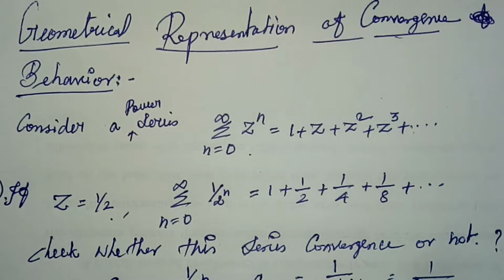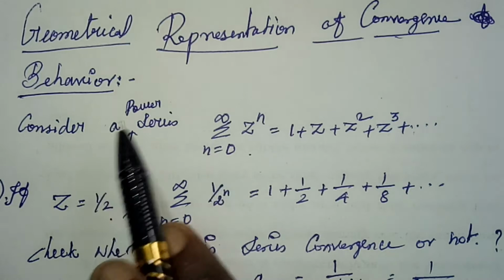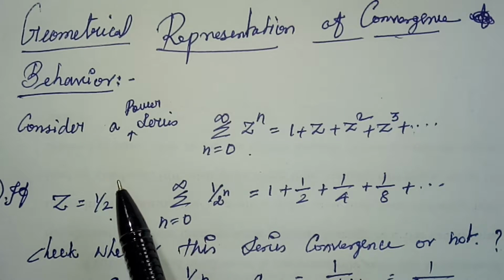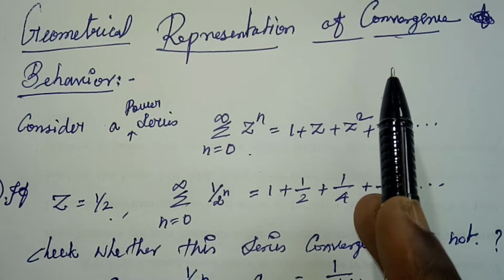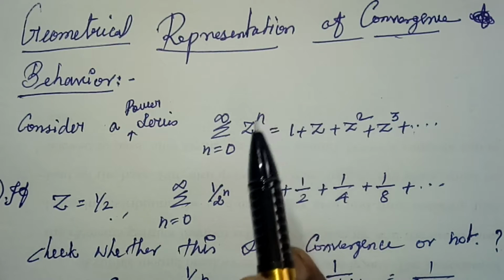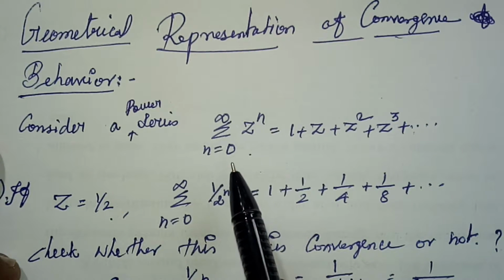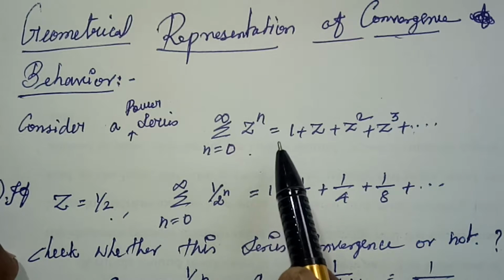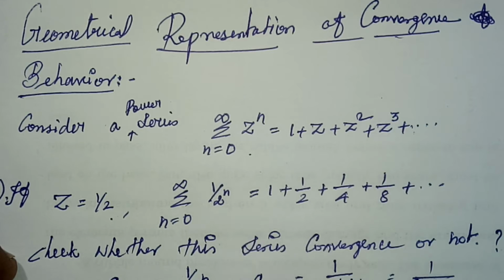Okay, in this section we are going to discuss the geometrical representation of convergence behavior. Just now we discussed the convergence behavior for 3 cases, right? So here we will see the geometrical representation. So consider a power series summation n equal to 0 to infinity z power n equal to 1 plus z square plus z cube plus and so on.